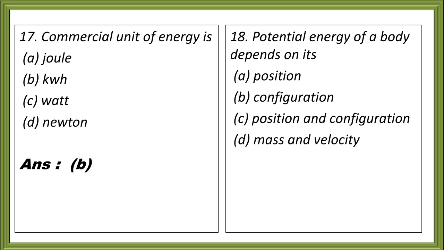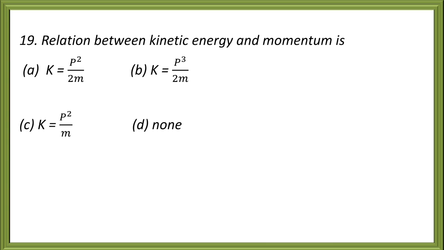Now question 18. Potential energy of a body depends on its option A, position, option B, configuration, option C, position and configuration, option D, mass and velocity. Here your correct answer is option C, position and configuration. Question 19.